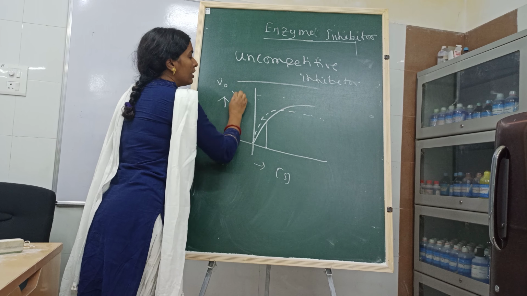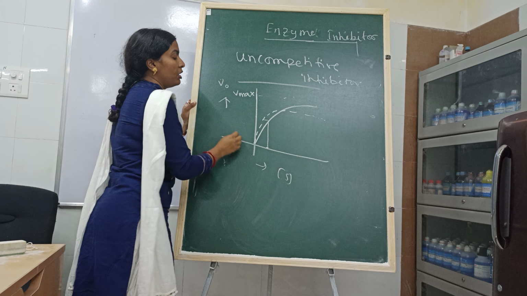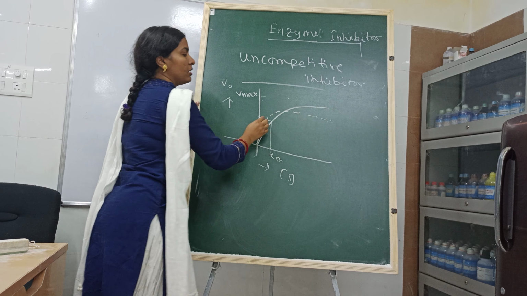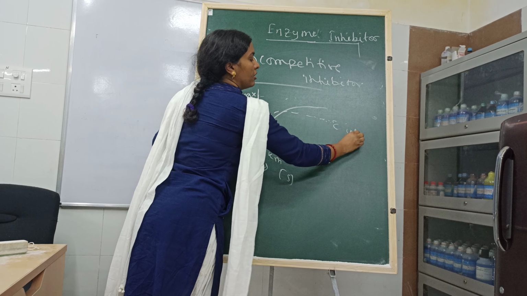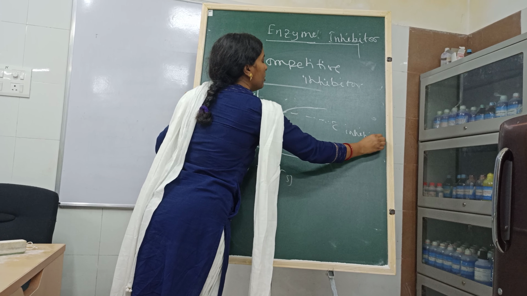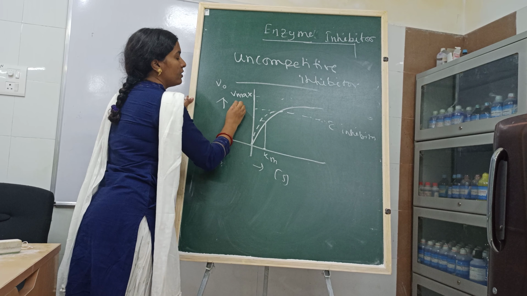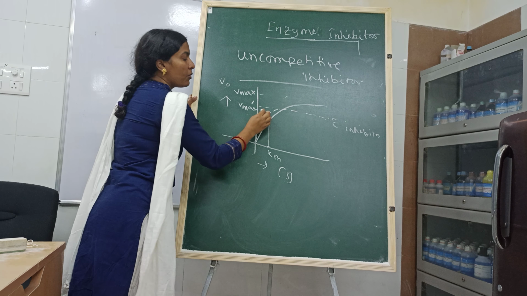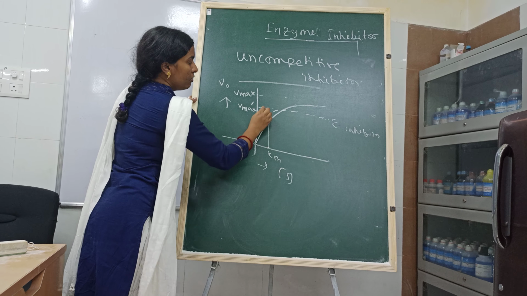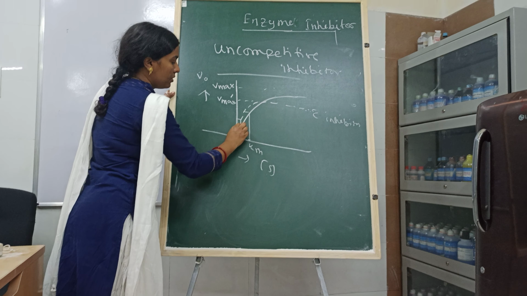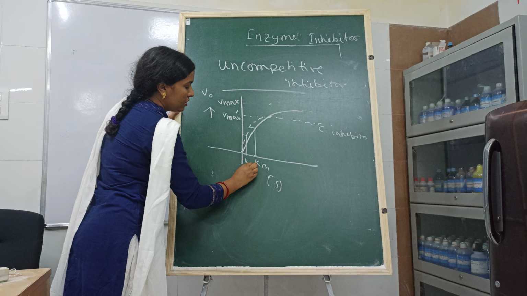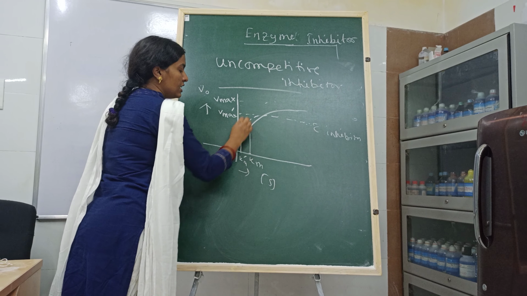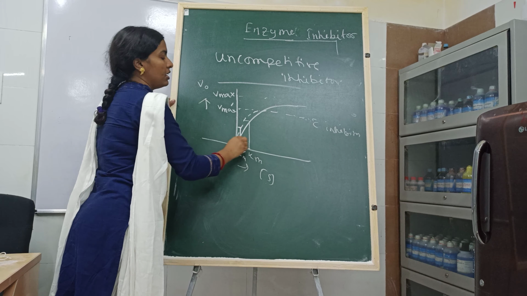Here it is the normal Vmax, without inhibition, and this is our Km. But when there is inhibitor, this is with inhibitor. So with inhibitor, what happens? The new Vmax, so Vmax decreases. What about the Km? This is the curve, this is the half Vmax, so this is the Km. So here the Km is here. So Km also decreases. So Vmax decreases as well as the Km decreases.